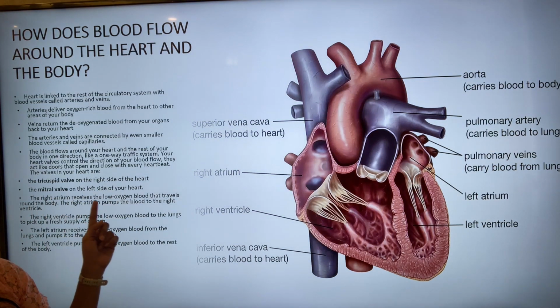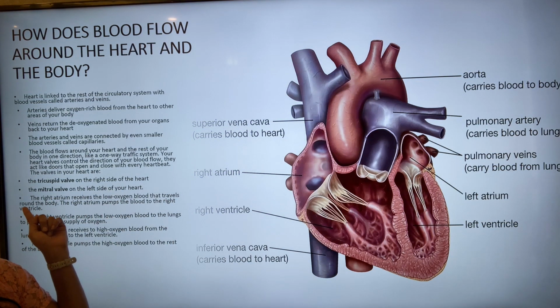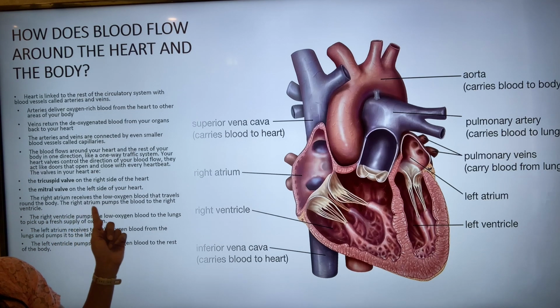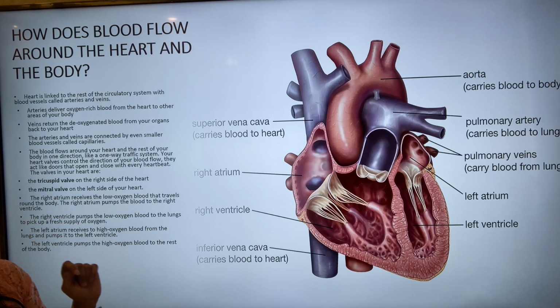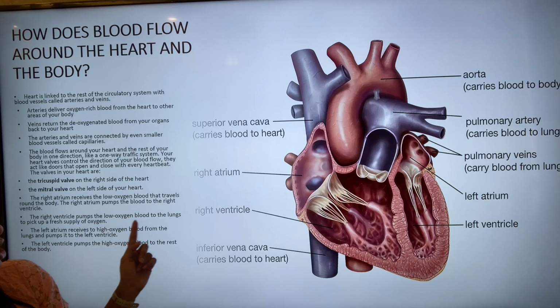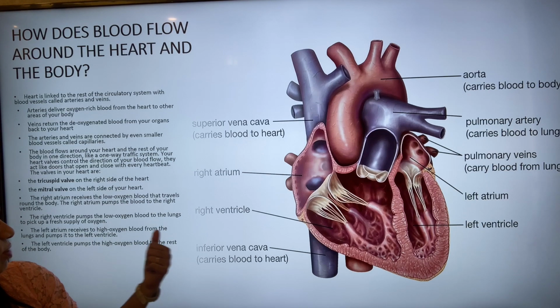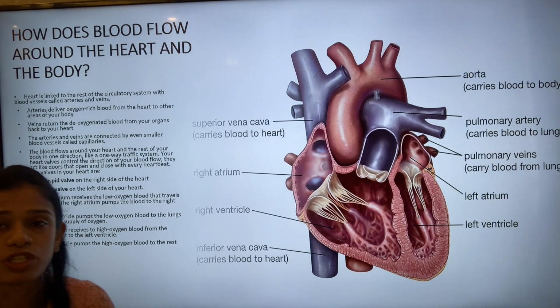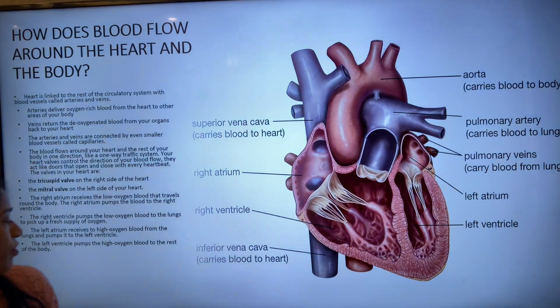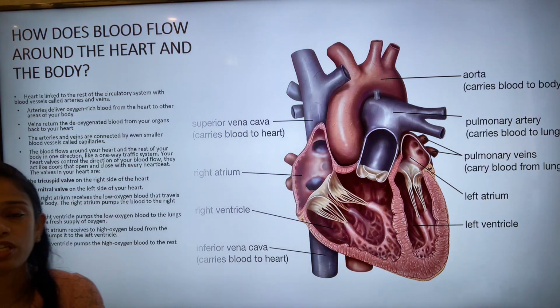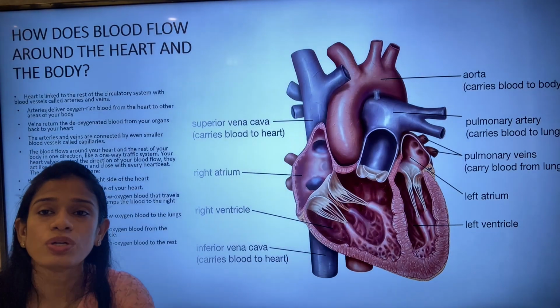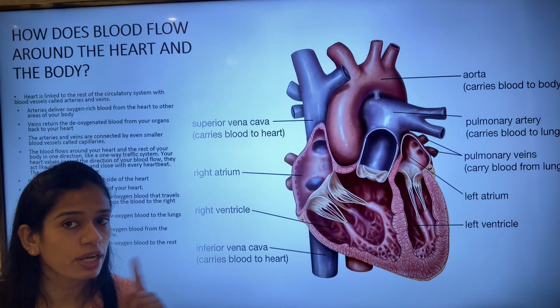The right atrium receives the low oxygen blood that travels around the body, and pumps the blood to the right ventricle. The right ventricle pumps the low oxygen blood to the lungs to pick up a fresh supply. And the left atrium receives the high oxygen blood from the lungs and pumps it to the left ventricle. And the left ventricle pumps this oxygen-rich blood to different parts of the body through the aorta.